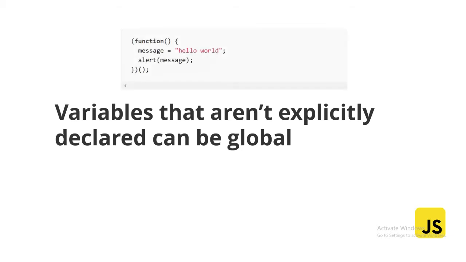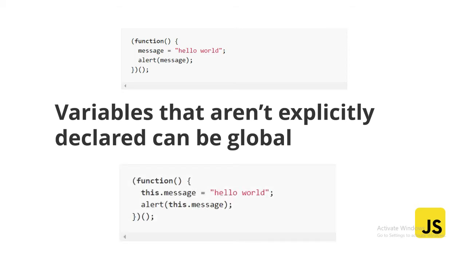How? Let's say you have wrapped your code in a function, like message equal to hello world, alert message, but you forget to give the var keyword, the declaration keyword. Now what happens in that case? What JavaScript will understand is this: it gives a global scope to some variable without defining it, without declaring it.